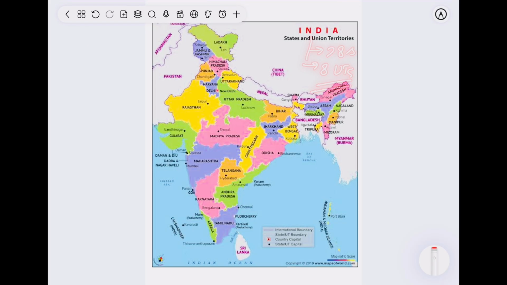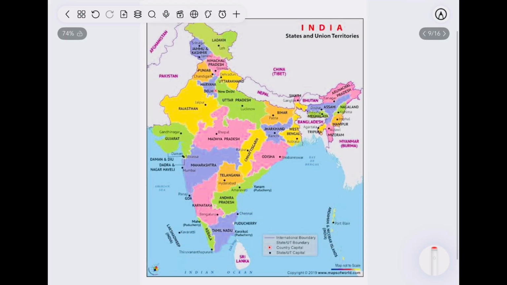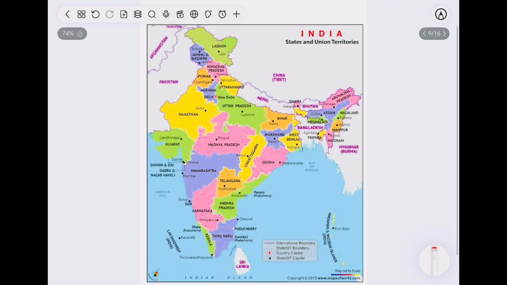Now just a food for thought for the aspirants preparing for SSC or UPSC. Please try to remember the articles which say that India is a union. Also try to remember articles 1 to 4 of our constitution. If you remember this, please comment down below which article says India is a union of states.